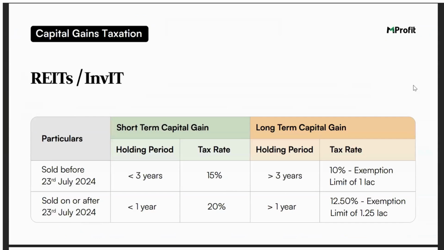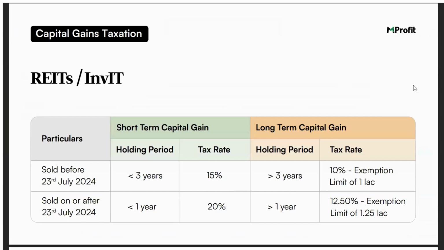Yeah, so we can go to the next slide, REITs and InvITs. Yes. Now for REITs and InvITs, again, the rule change happens depending on the date of sale. The cutoff is again 23rd of July. So if you're selling any REITs or InvITs before 23rd of July 2024, then the holding period of 3 years